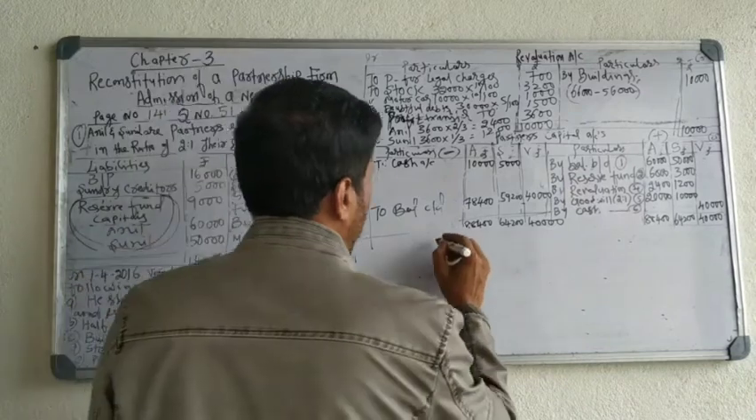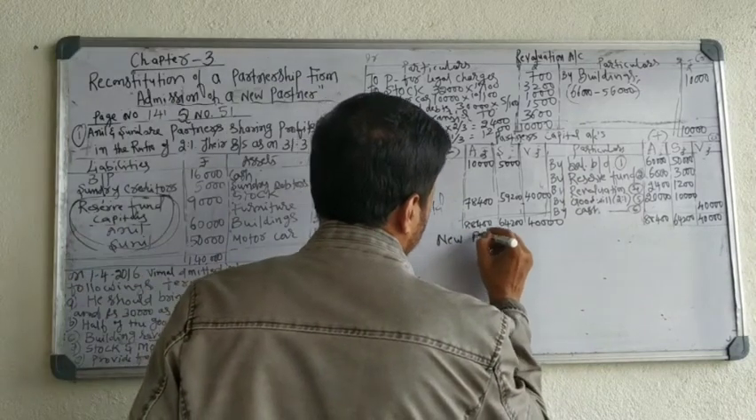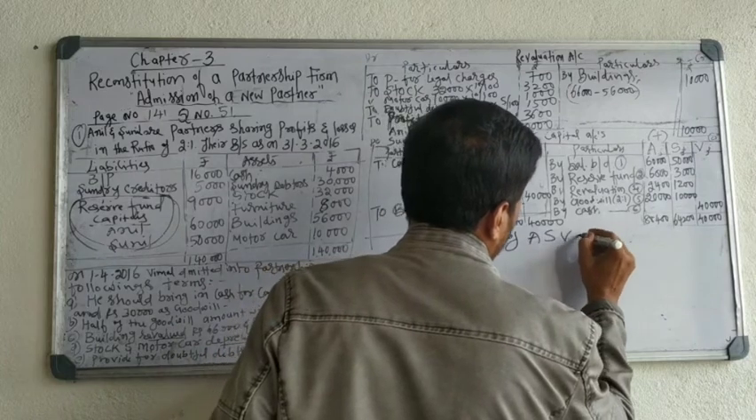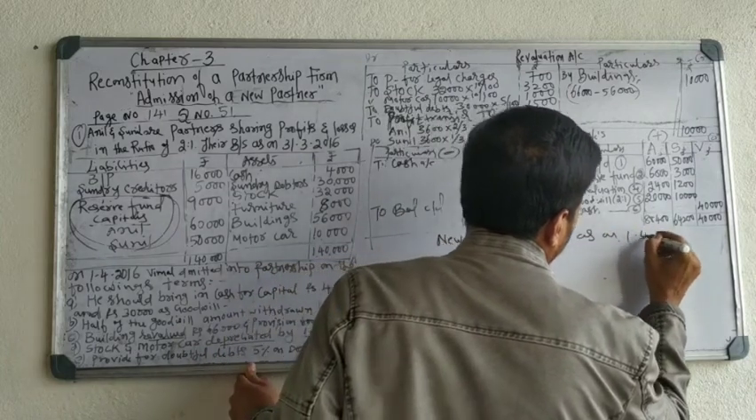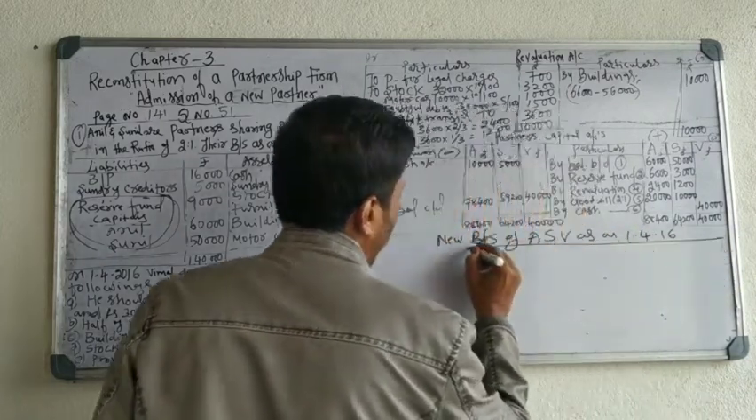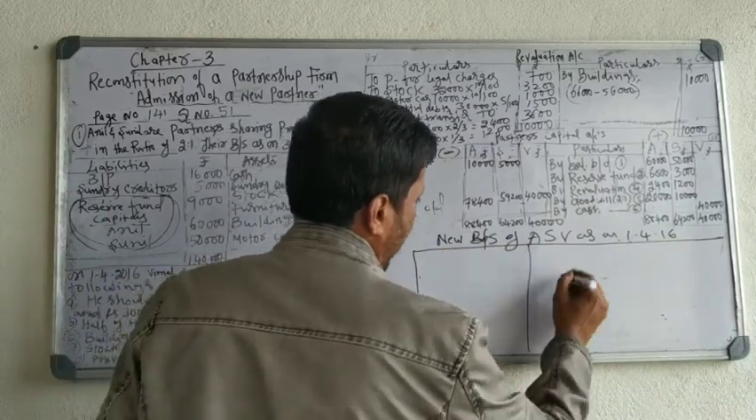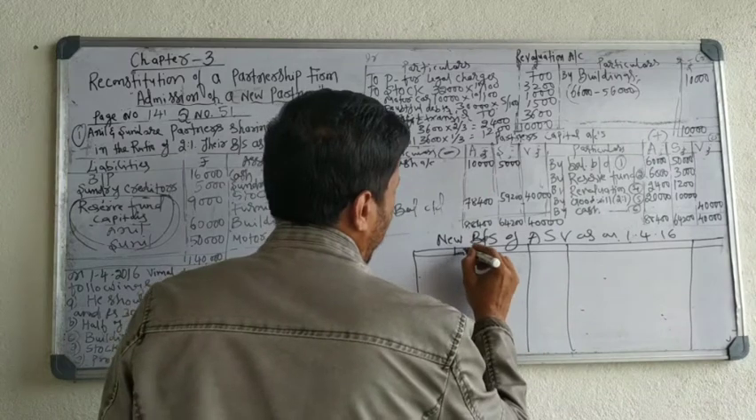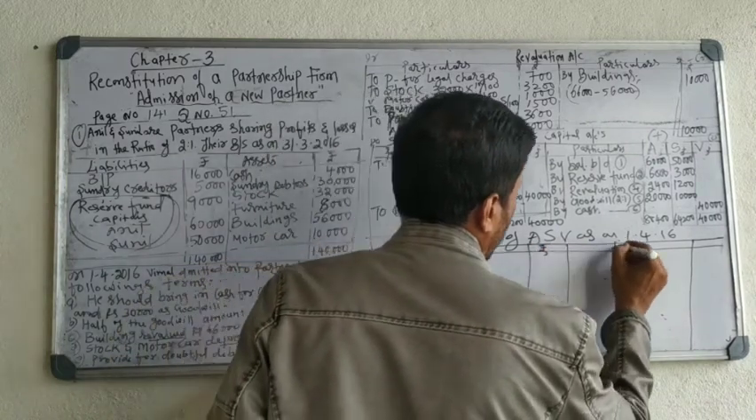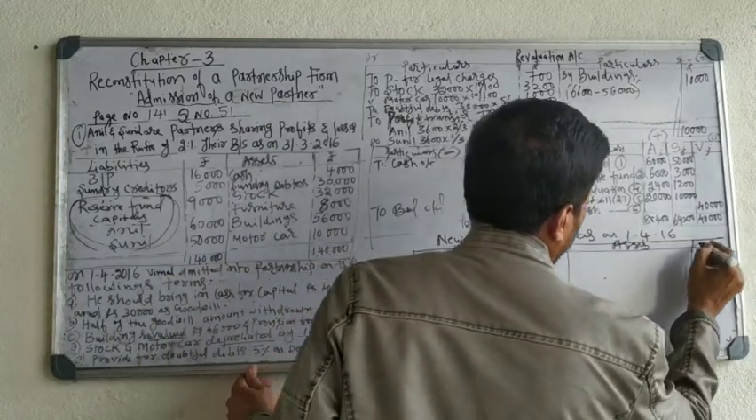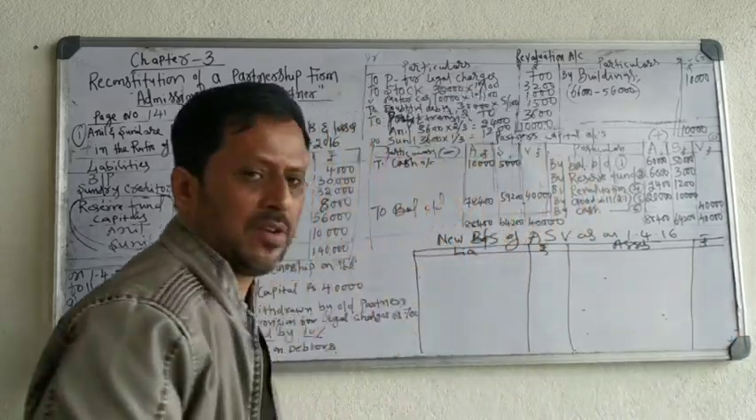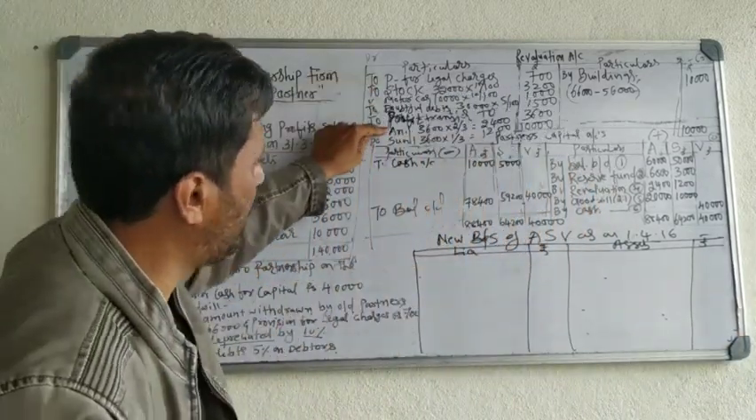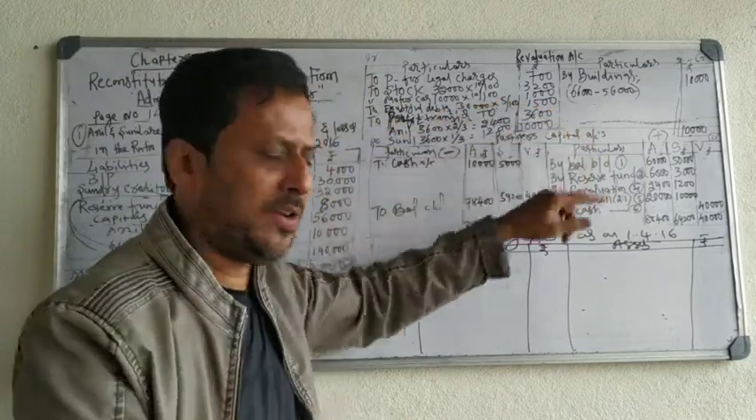New balance sheet of Anil, Sunil, Vimal as on 1/4/16. Liabilities, rupees. Assets, rupees. Don't write debit and credit. Now we have to take these values. Old values: if there is a loss, deduct it; if there is an income, add it.